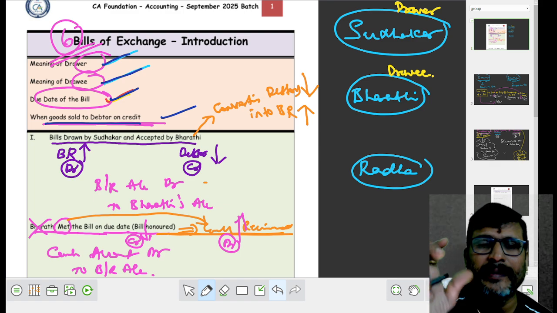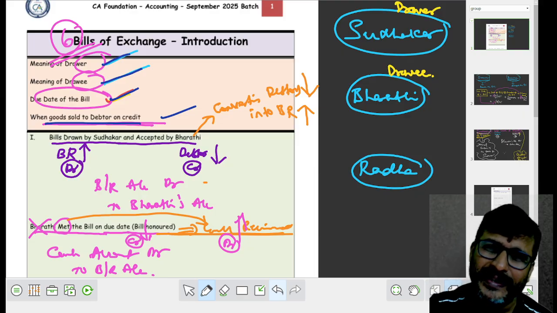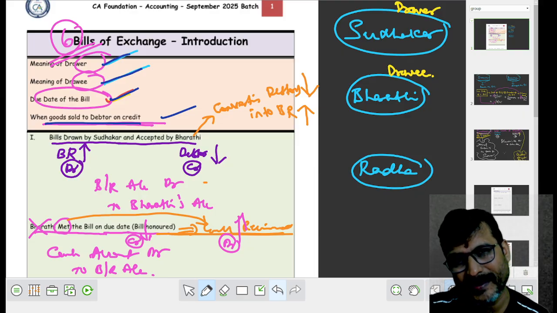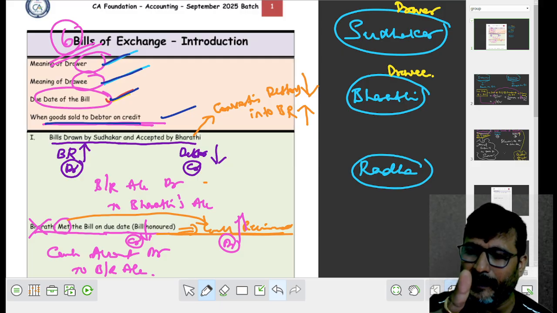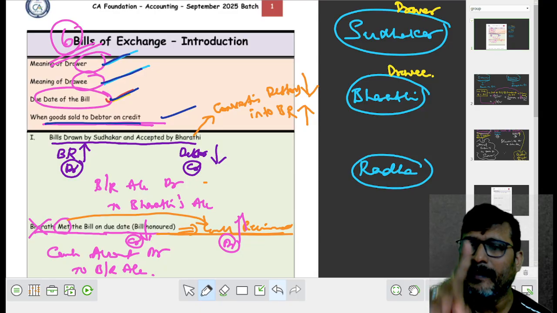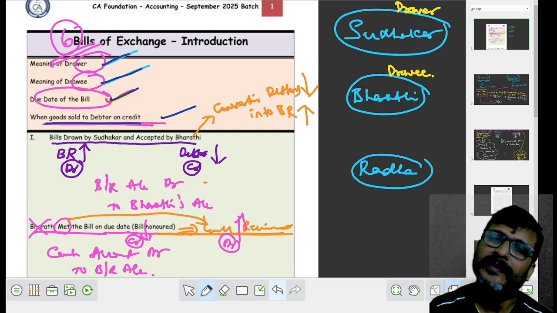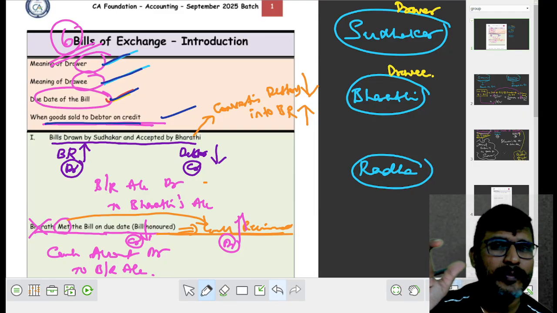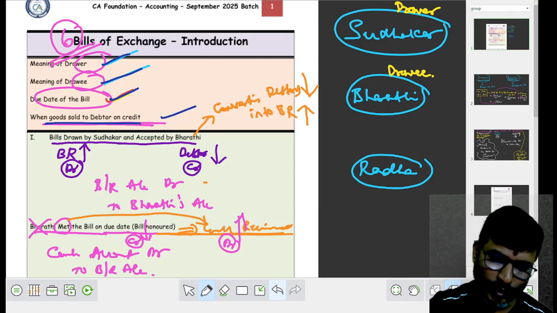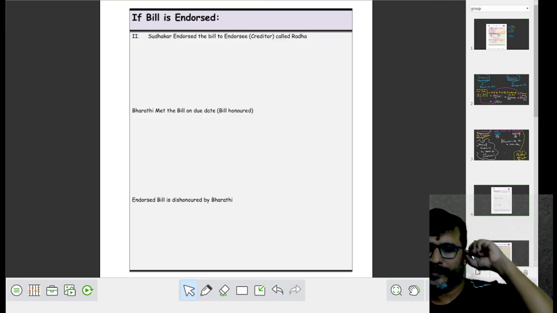Now Bharati met the bill amount on due date, means bill honored. Bill honored means cash received from bills, not from Bharati. I'm telling you, bills met means not received from Bharati, but it is received from Bharati in terms of discharge of bill. So अब cash increase हुआ, bills decrease हुआ, cash account debit to bills receivable account. I hope you got this first page explanation right. Now let me move on to the next concept.